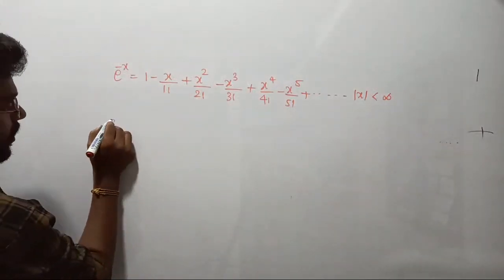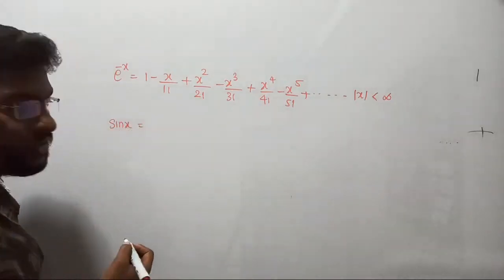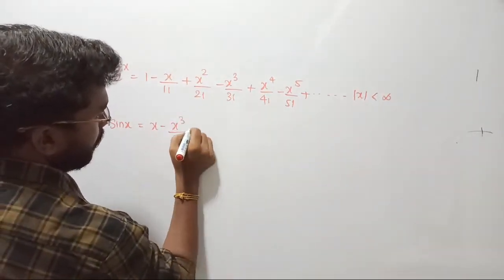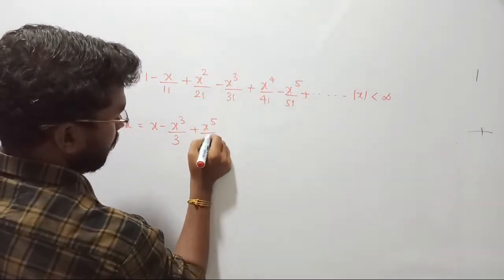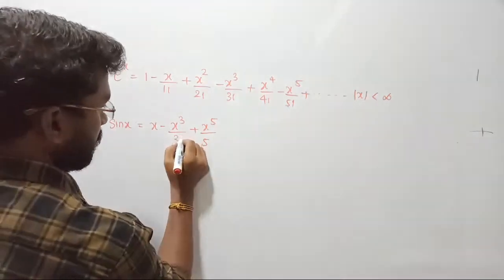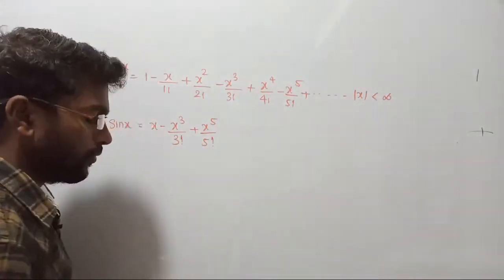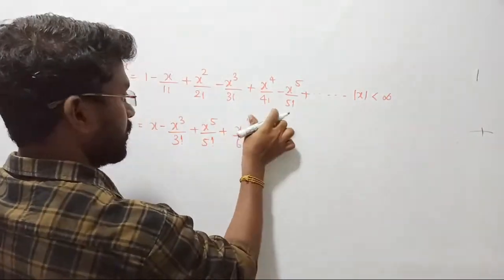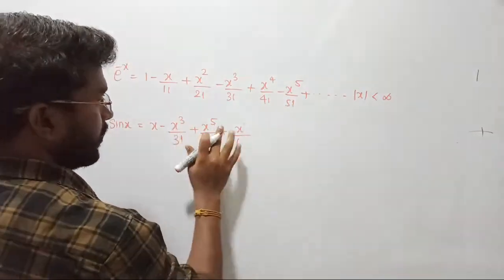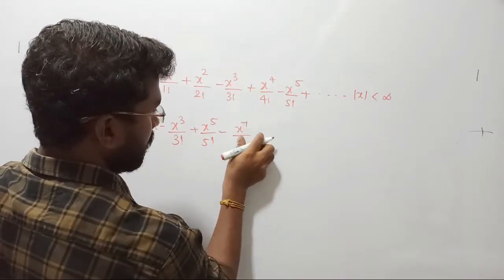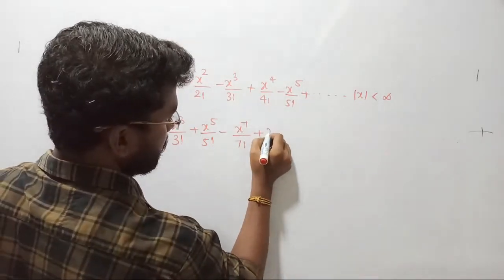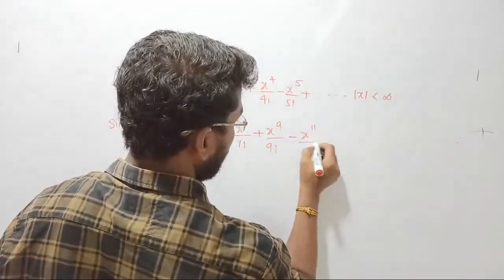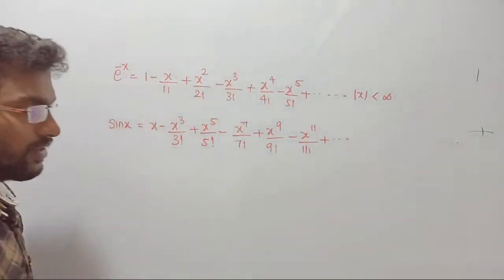Similarly we can also consider sin x. If I consider sin x, its expansion is going to be x minus x cube by 3 factorial plus x power 5 by 5 factorial minus x power 7 by 7 factorial plus x power 9 upon 9 factorial minus x power 11 upon 11 factorial and so on. Only odd powers are considered. We can give proof for this. It's not a big deal.